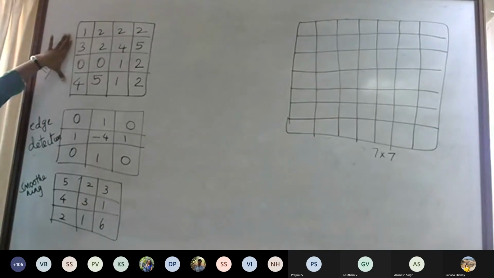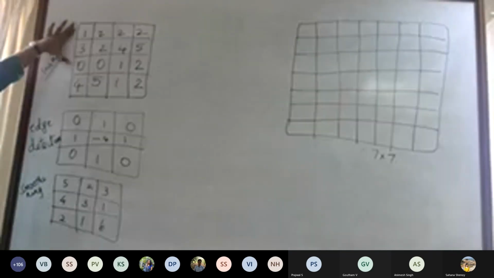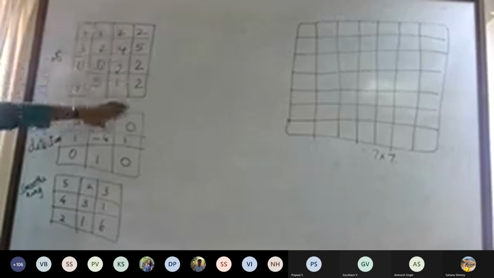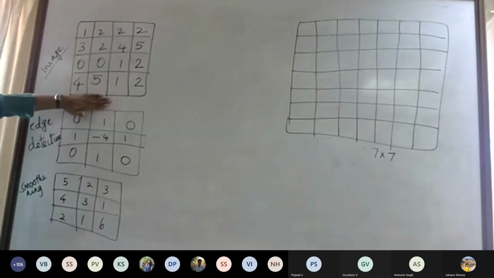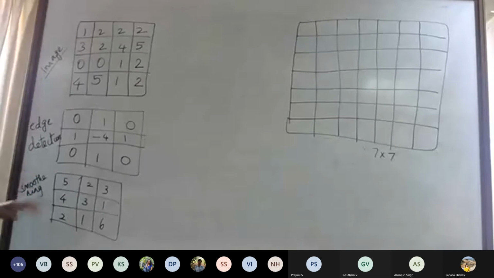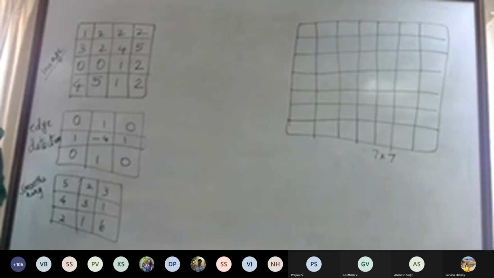So I have an image like this here, a 4x4 image. You can read the numbers here. What we are going to do is perform an edge detection and a smoothing operation. Let us take one element and do it just as a sample for one element only.